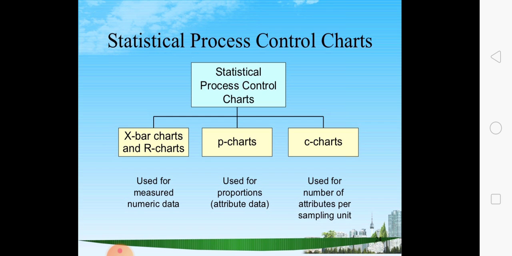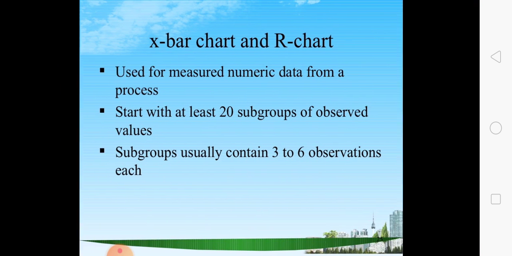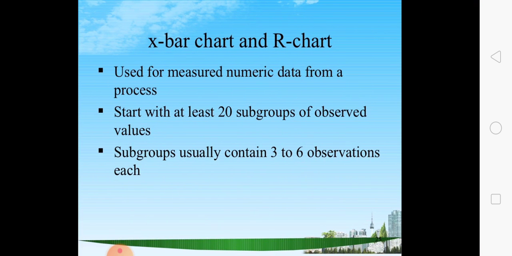Now we will move forward to the X chart and R chart. They are used for measured numerical data of a process. Start with at least 20 subgroups of observation values. Subgroups usually contain 3 to 6 observations each. For example, we will see the notation for variable control charts, that is the X bar chart and R chart. Suppose n is the size of a sample, generally called a subgroup, chosen at a point.